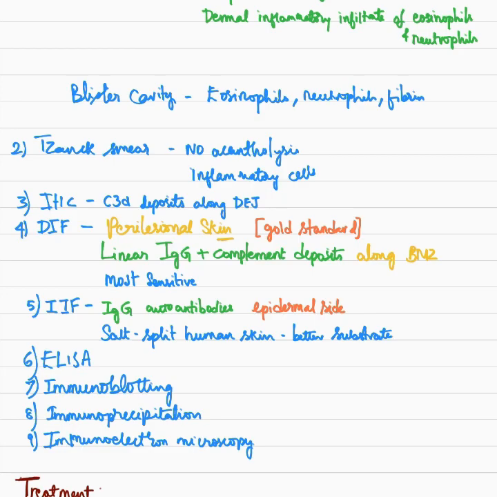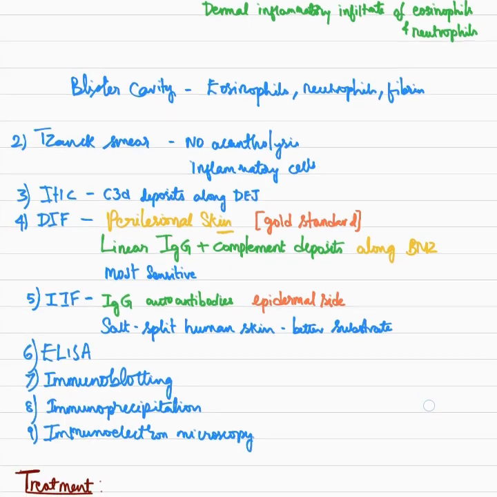Coming to indirect immunofluorescence, where we use the sera of the patient, IgG autoantibodies are seen along the epidermal side of the slide. Similarly, salt-split human skin is a better substrate than monkey esophagus, and we can also use this test to differentiate bullous pemphigoid from epidermolysis bullosa acquisita. Other tests include ELISA, immunoblotting, immunoprecipitation and immune electron microscopy.